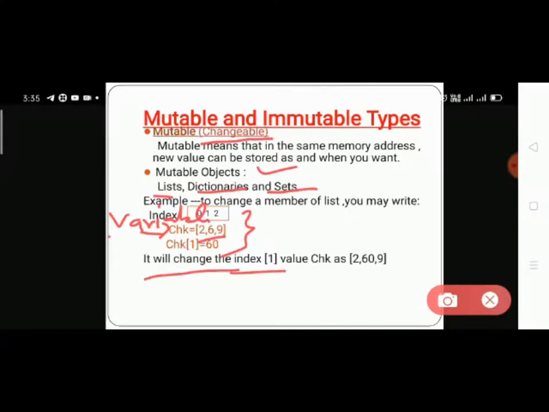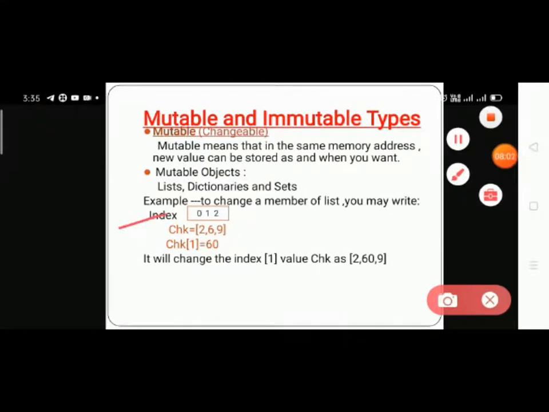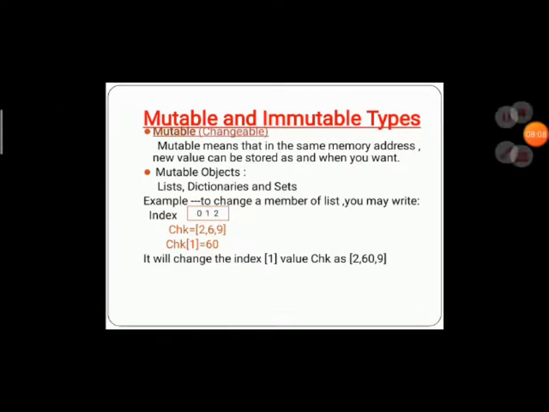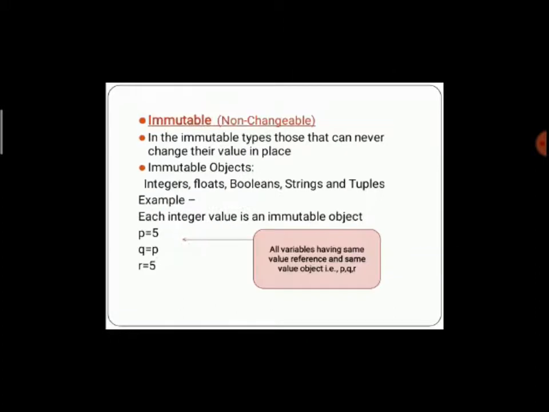Index 1 is shown here; the value stored at index 1 is 6, so we change the index 1 value to 60. The result is changeable: 2, 60, 9, which replaced the 6. Okay, understand the mutable process. Next is immutable.